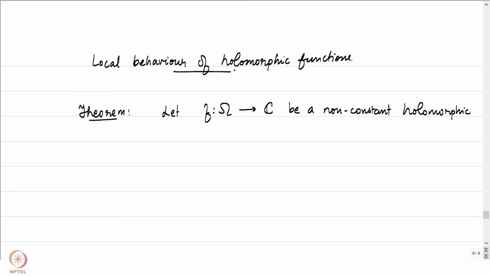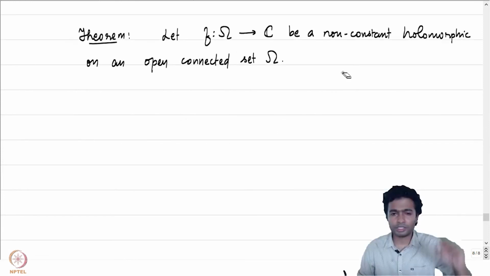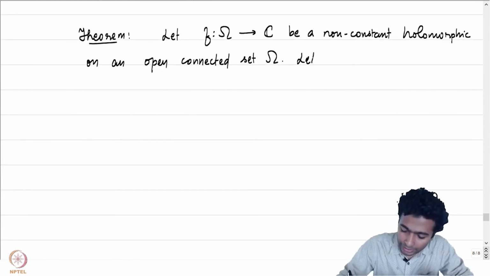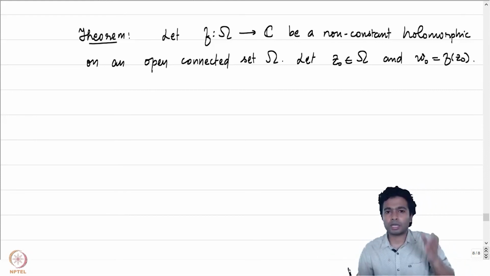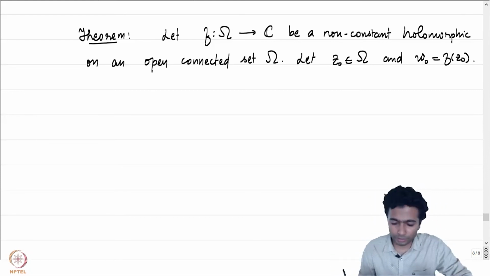And I want it to be on each component, so let me impose the condition that omega is an open connected set contained in C. Let's fix a point. Let z0 be some point in omega and w naught be the image of z naught under f. So w naught is f of z naught.